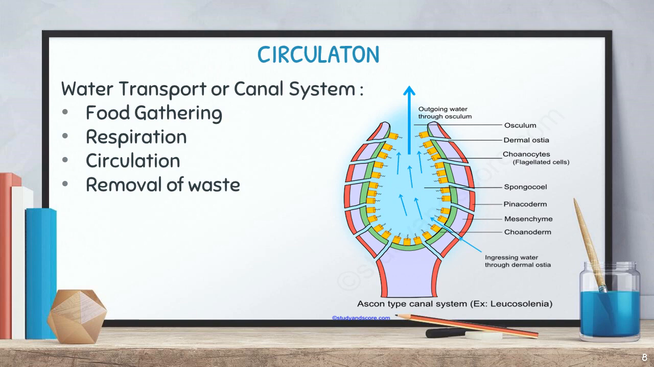So what are the uses behind this one? First one is food gathering. Of course, through this water current only, it is collecting the food also. It is bringing the food along with this water current. So it is getting the food. Second one, it is useful for respiration, which water consists of the oxygen also. Then circulation. Everything is moving through this water. Then removal of waste also. So these are all the processes going on by this system. It is called a canal system. Do you get me? Okay.